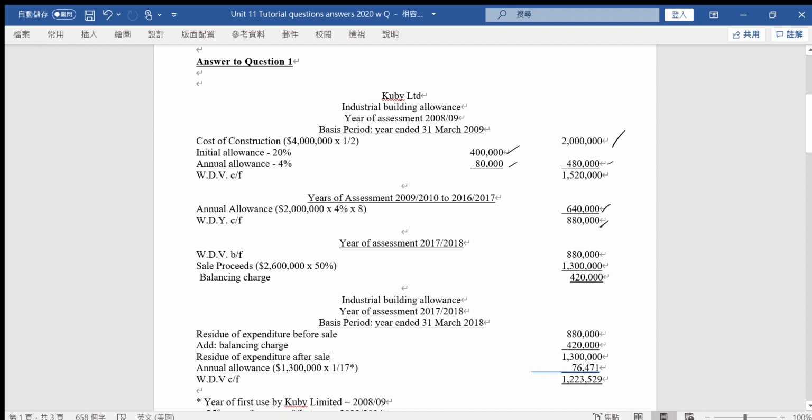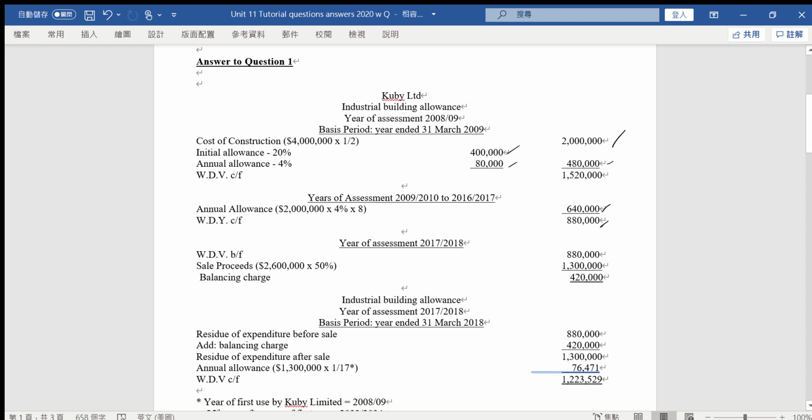Because of that, in 2017-18, the company sells the industrial building to Sand, and the other company also uses it for a qualifying trade. That's why, on this sale, we need to work out the balancing adjustment.